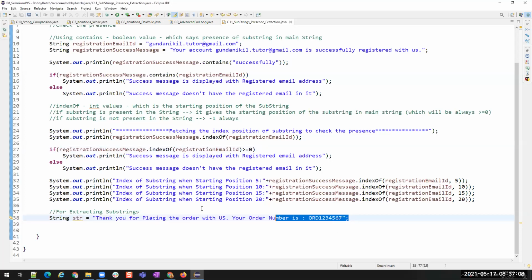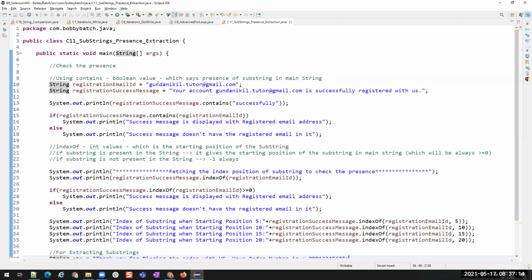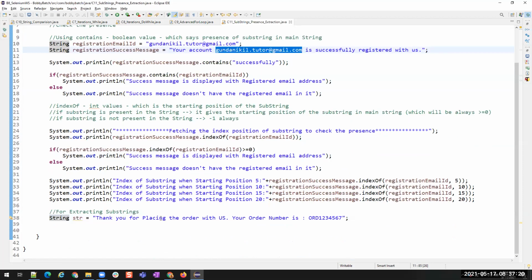So your question is, why are we using this example? This example is for another scenario. Here I just want to check whether the input that I gave is present inside this success message or not. But say I placed an order on an e-commerce site like Amazon or Flipkart, and I got the order number.